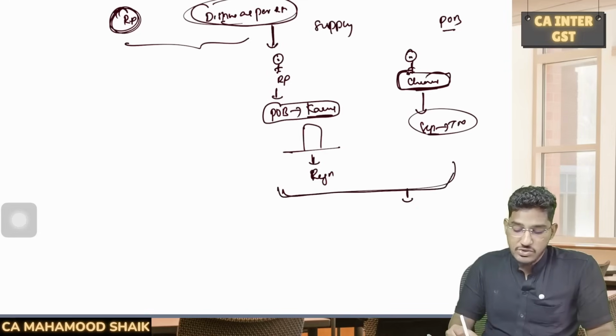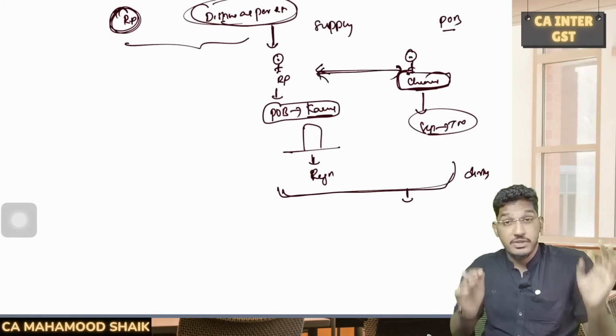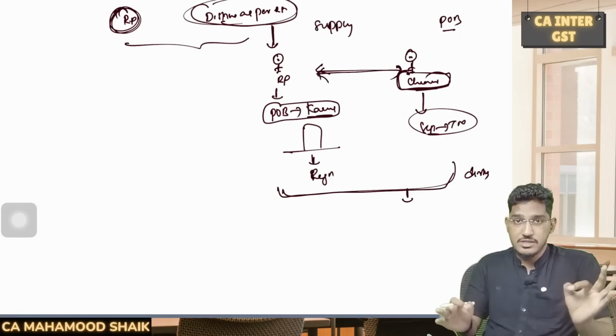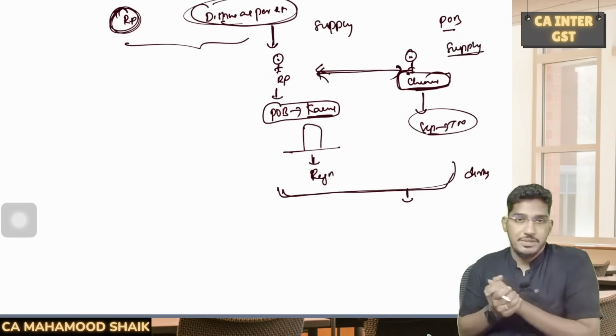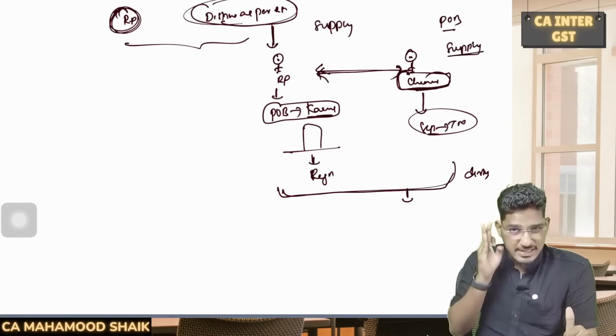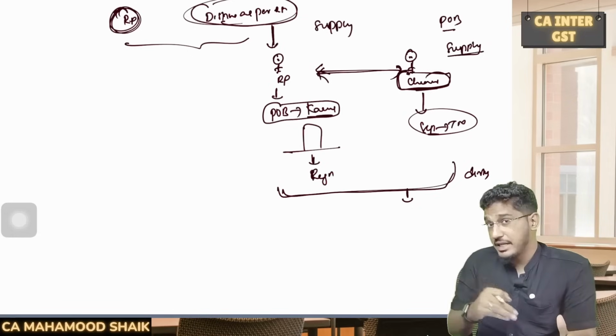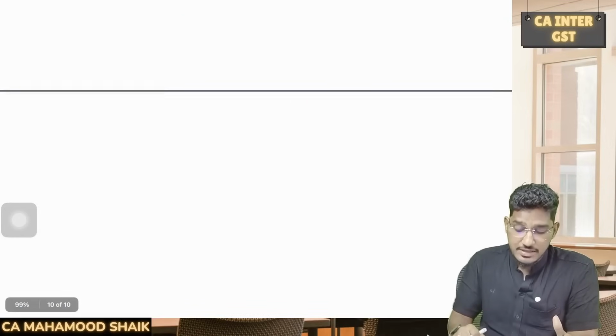Now both these places of business will be treated as distinct persons. If any supply of goods or services is happening between this Karnataka office and Chennai office of the same person, for which two registrations are obtained, even without consideration, still it will be deemed as supply, and on that you might be required to pay the GST. Understood? So if you have multiple registrations under the same PAN, either in two different states or even within the same state, you can have multiple registrations under the same PAN.